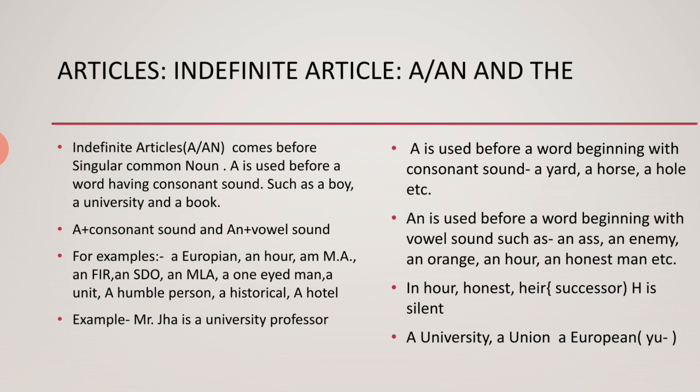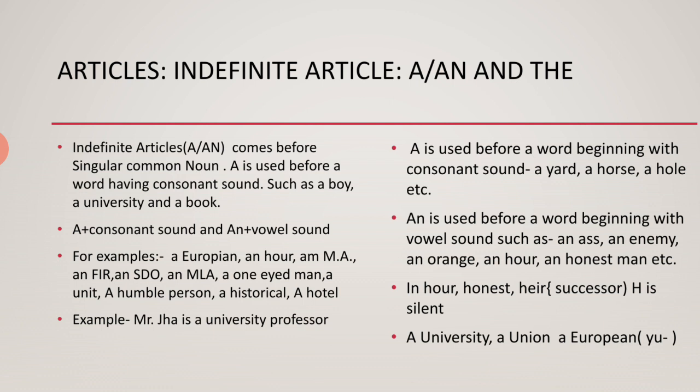For example, look at the word European. It starts with the letter E, and E, as you know, is a vowel letter, but it is not producing a vowel sound. If it is not producing a vowel sound, we go for a. Here H is silent.